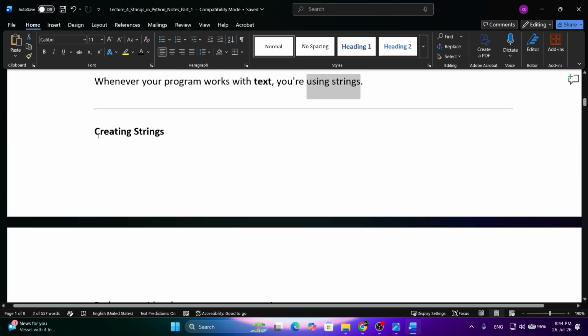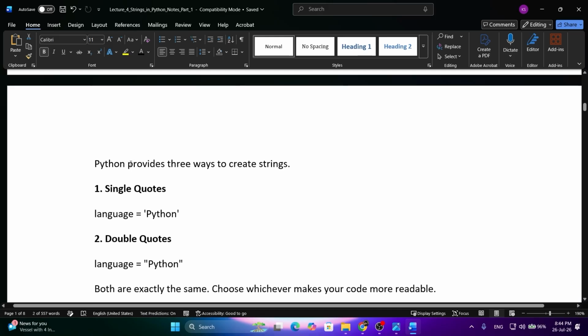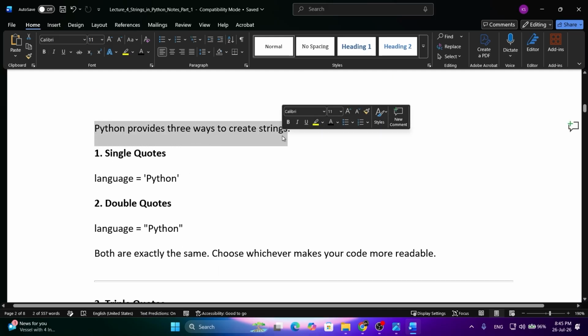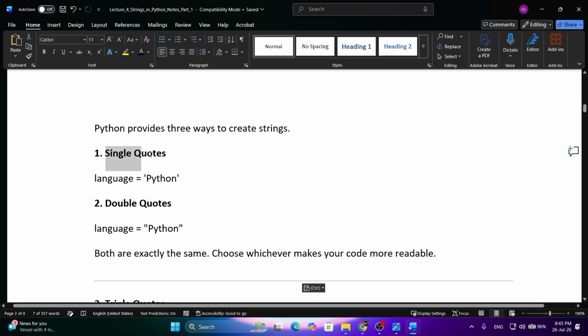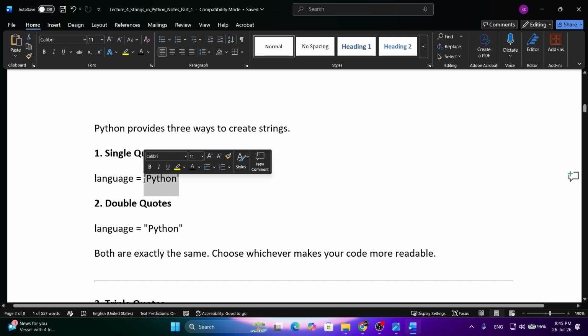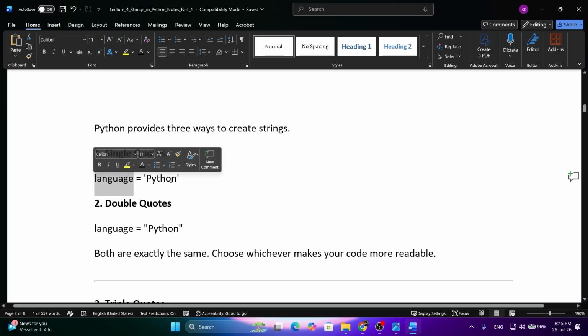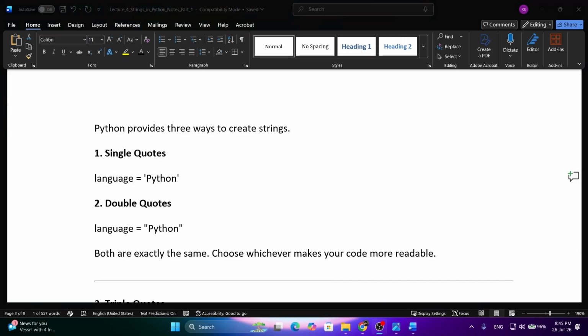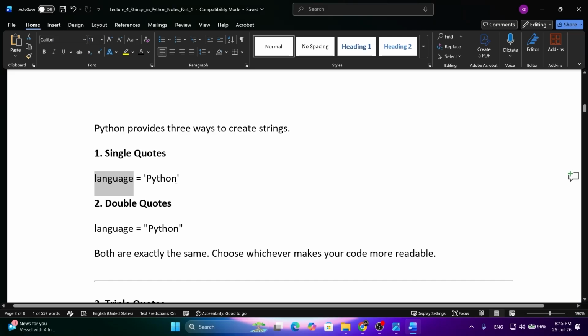Now, how do we create strings? Python provides three ways to create strings. The first one is single quotes. You write a variable name equal to, then write anything in single quotes. This is known as the single quote method to create a string. So the variable language is a string data type variable, and Python is stored into the variable language.